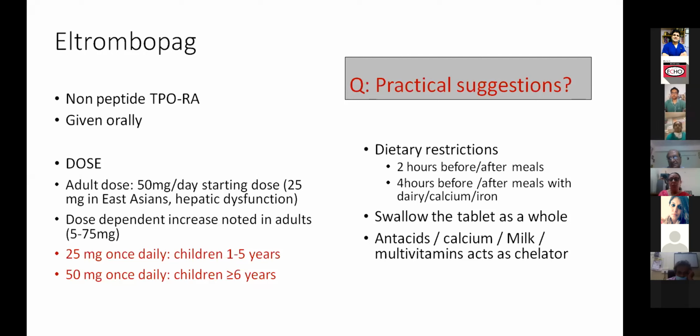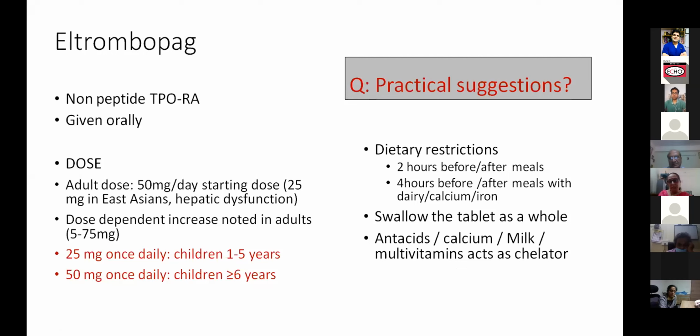The problem with eltrombopag that I have seen is once you take it away, the thrombocytopenia tends to come back. So that's an issue. But well, that's the way it is.